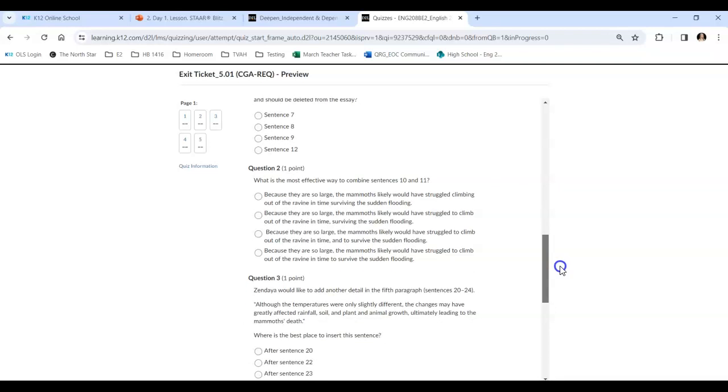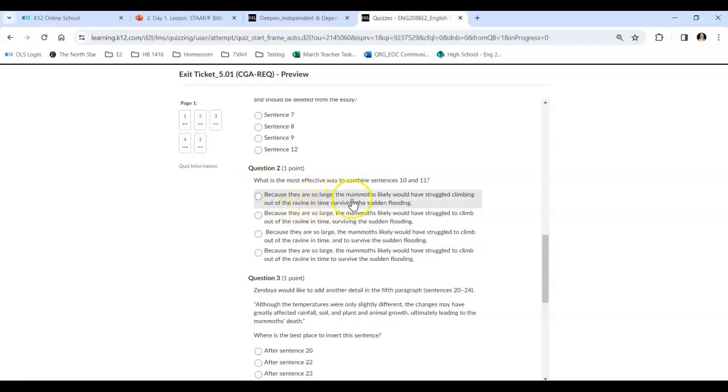Question 2 asks, what is the most effective way to combine sentences 10 and 11? All right. Because they are so large, and the way I like to look at this is to see what the difference is. Because they are so large is the start of all of them, with a comma. And then I see flooding right at the end. So it's the stuff in the middle that is different. Okay.